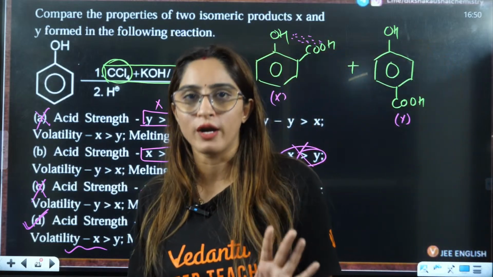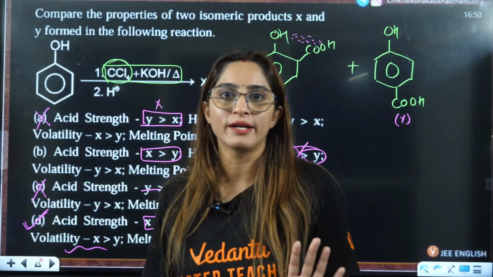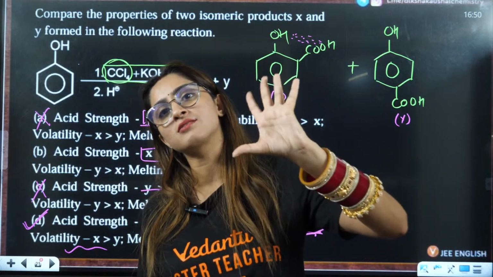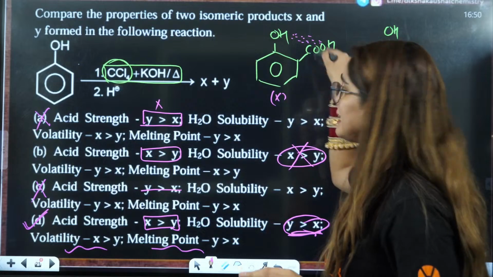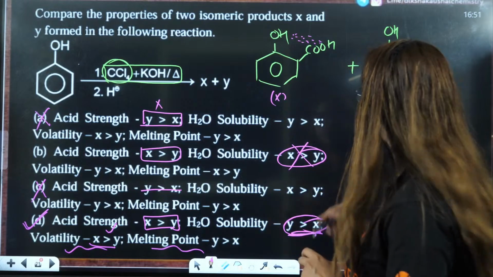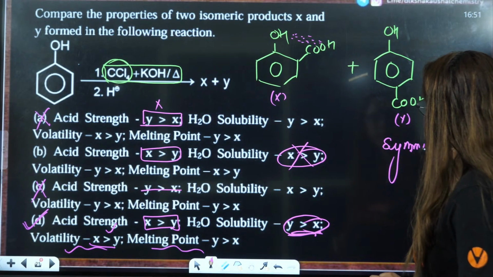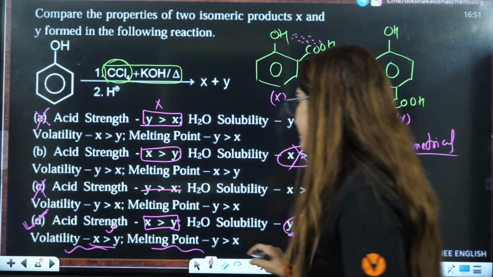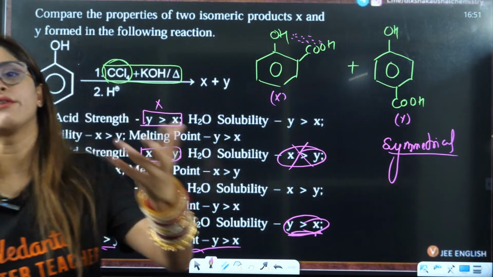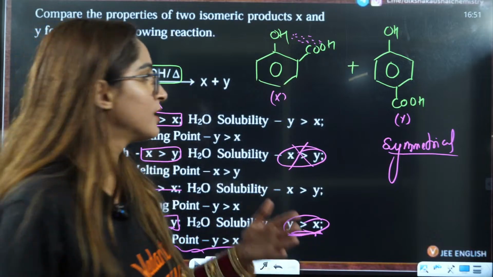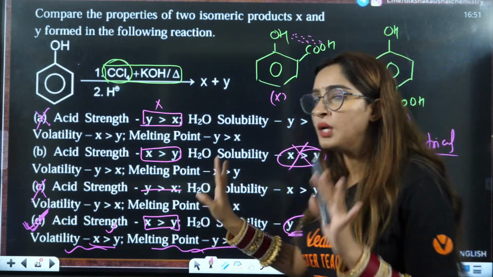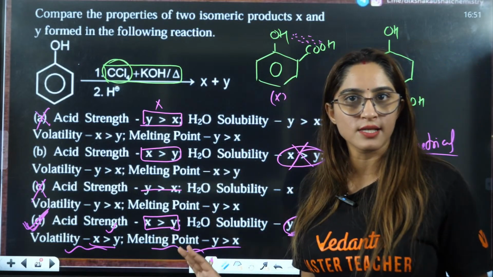Ortho are always steam volatile, right? Ortho products can easily be volatile. You have also read this in qualitative quantitative analysis that ortho products are steam volatile because there you have intramolecular hydrogen bonding. So X is definitely greater. Melting point of Y is greater because it is more symmetrical. That is why melting point of Y is greater. So D will be the correct answer.